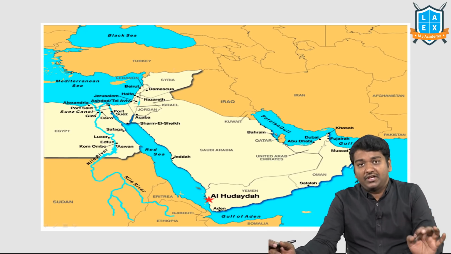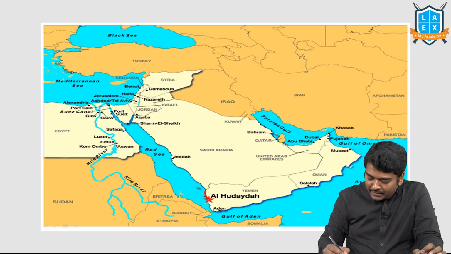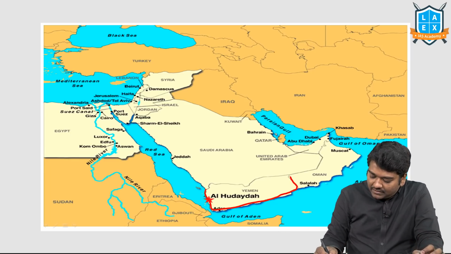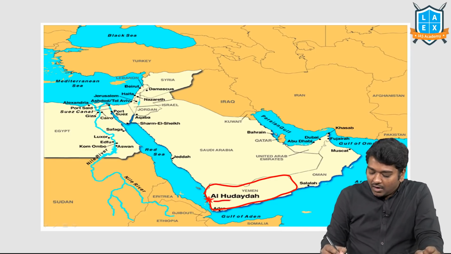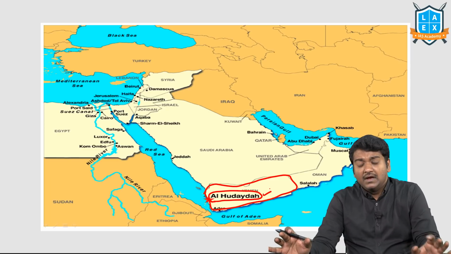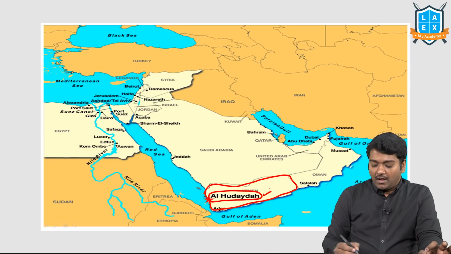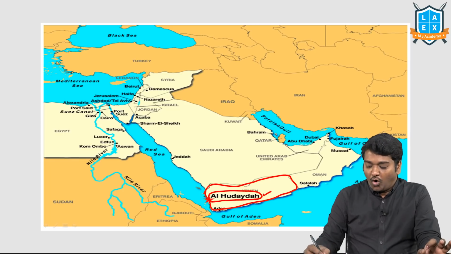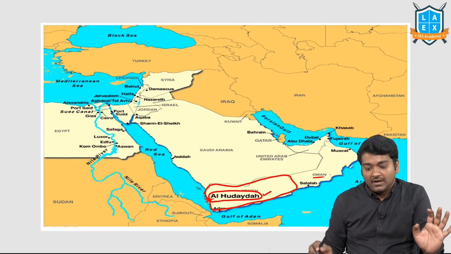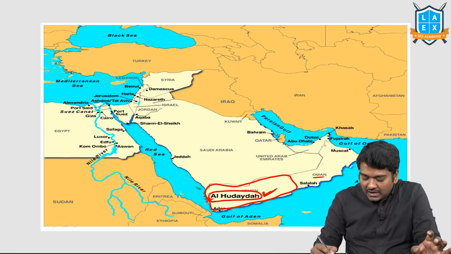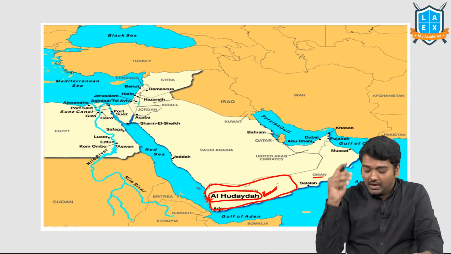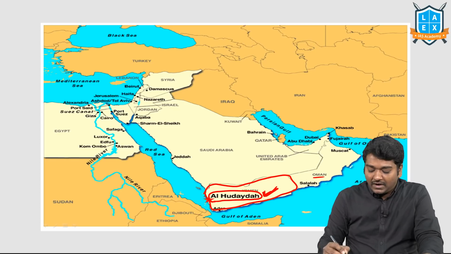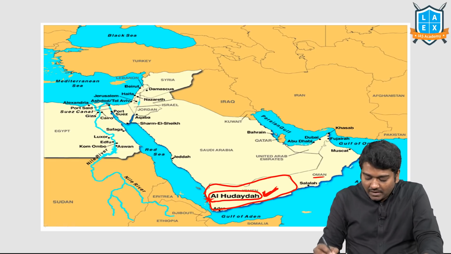The next important issue is about Yemen. If you look at this particular place, that is Yemen, here Al Hudaydah is extremely important and it is in news for many reasons. Simply UPSC can ask you, Al Hudaydah hyphen Oman they may give. You may get confused. It is Yemen. It is in news, guys. So let's not discuss about it because it takes a lot of time to explain, which is not helpful for you. So just try to remember that Al Hudaydah is here.